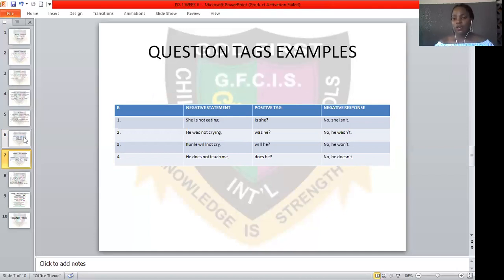He was not crying, was he? No, he wasn't. Kunle will not cry, will he? No, he won't. He does not teach me, does he? No, he doesn't. Now, if you take a good look at these sentences, you notice that the pronouns and the auxiliary do not change. Also, the tenses of the verb must not change. If we have the statement in the present tense, for example, the response must as well be in the present tense.